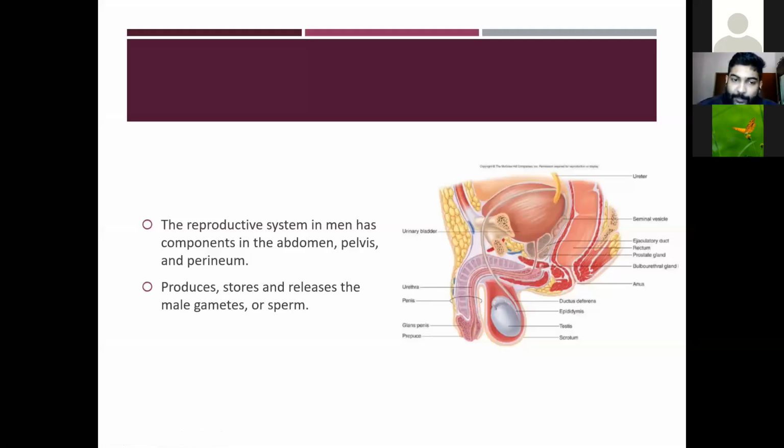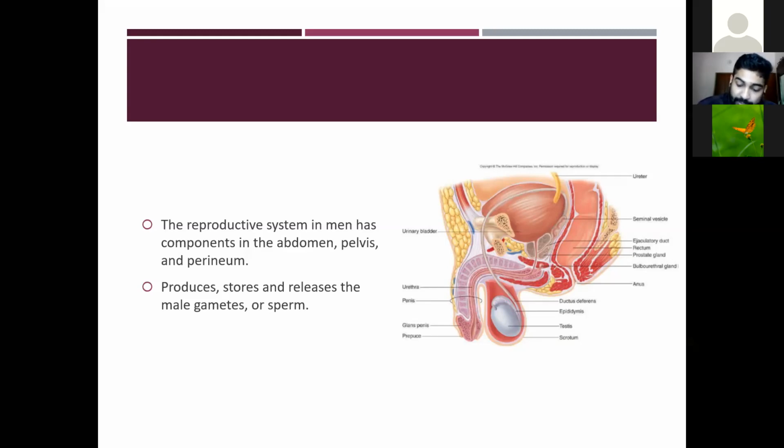So the anatomy of the male reproductive system. The reproductive system in men has components in the abdomen, pelvis, and the perineum. Its function is to produce, store, and release the male gametes, or the sperm. It maintains and transfers the sperm and its protective fluids, and discharges the sperm within the female reproductive tract.